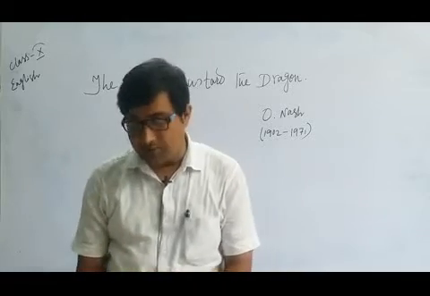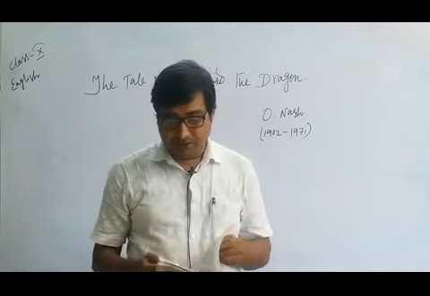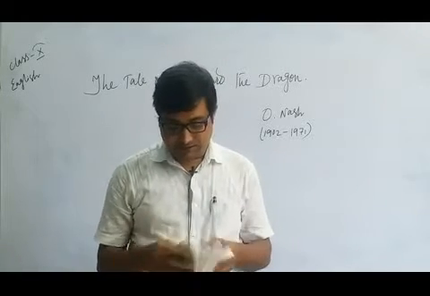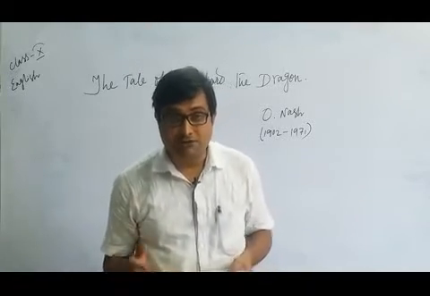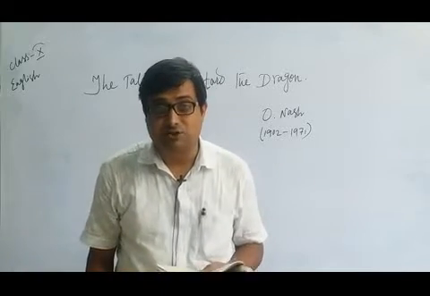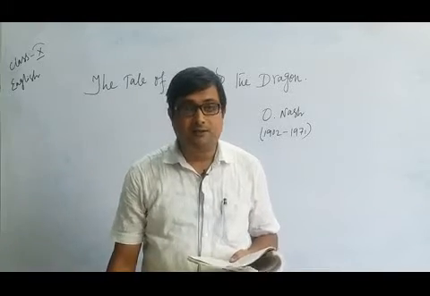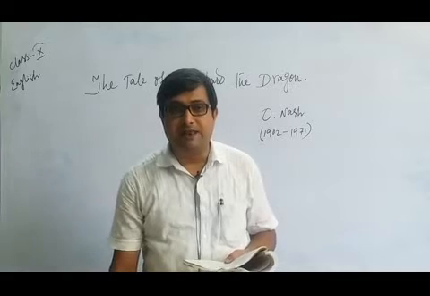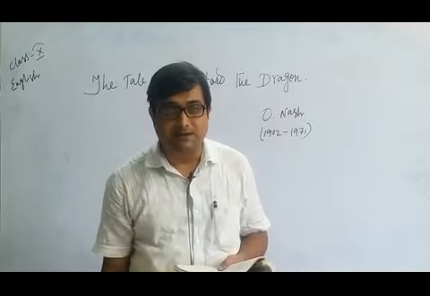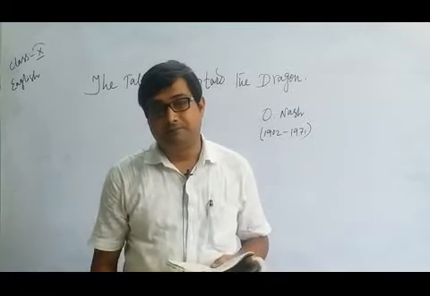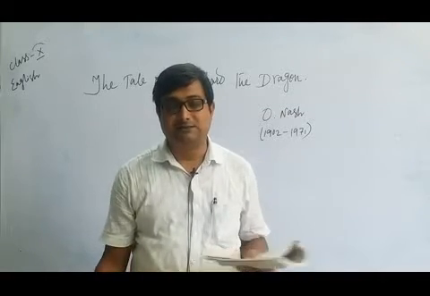Here, in The Tale of Custard the Dragon, for the pre-reading, I'm reading from page number 129 of First Flight, and this is the last poem in your syllabus, The Tale of Custard the Dragon. Let me tell you what the poem is about. Here the main character is a little girl, and her name is Belinda, and this little girl has four or five pets. The girl has a kitten, a rat, a dog, and a dragon as her pet.